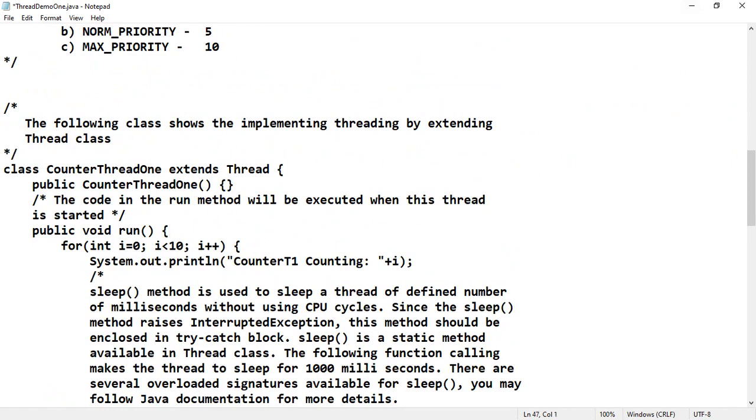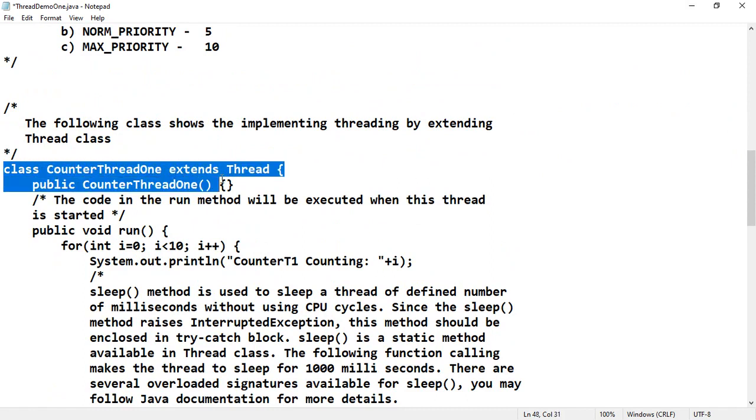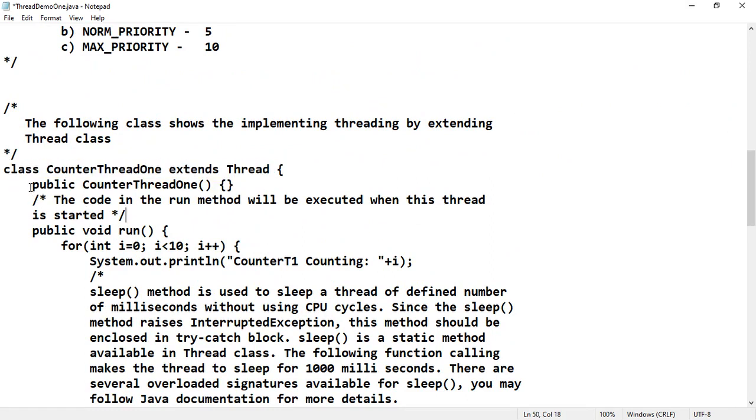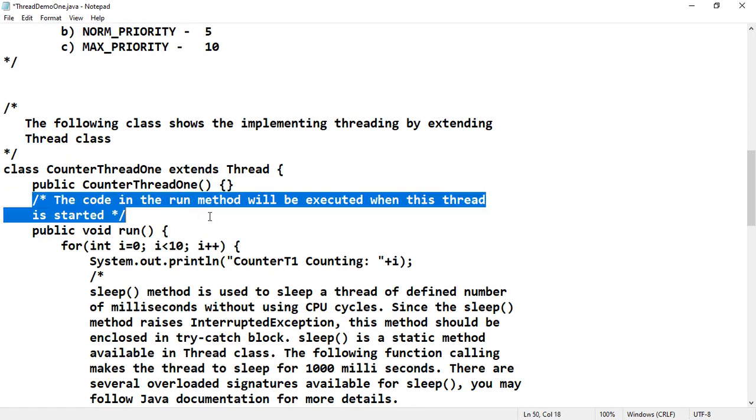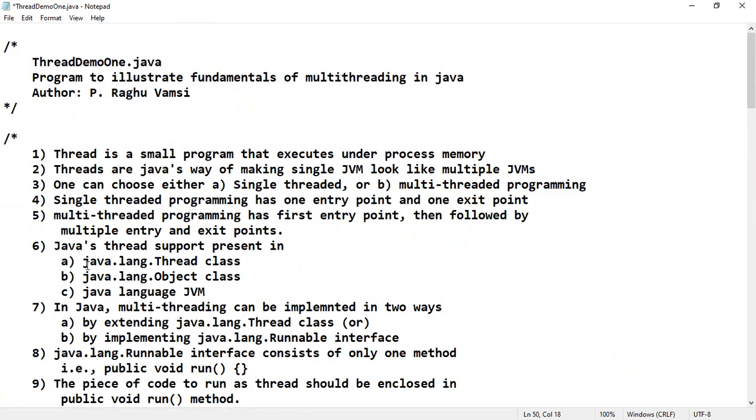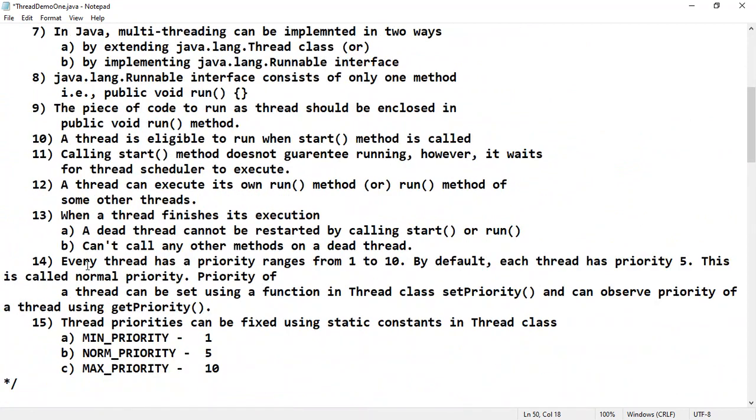So here the first class that I am writing is class CounterThread1 extends Thread. Here I am writing a constructor, public CounterThread1. The code in the run method will be executed when this thread is started. Whether it is by extending the Thread class or by implementing the java.lang.Runnable interface, you must override a function called public void run. The piece of code that should run in the thread should be written in this particular public void run.